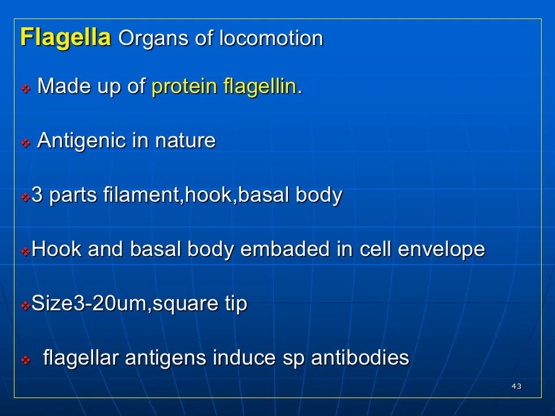The next appendage of the bacteria is the flagella. The flagella are the organs of motion. These are made up of the protein flagellin. So this flagella has got antigenic nature, and the flagella have three parts. The first part is the filamentous part, the next part is the hook, and the other part is the basal body.